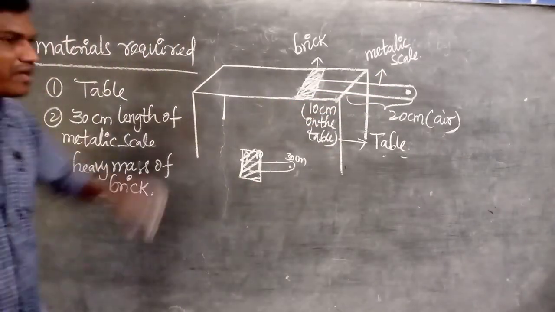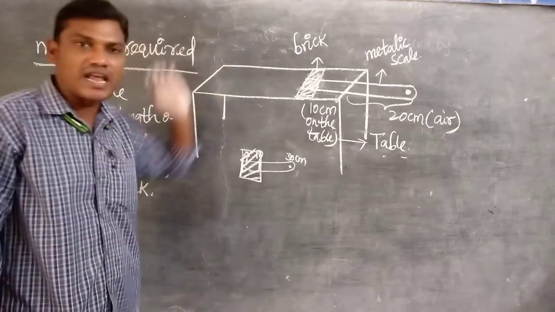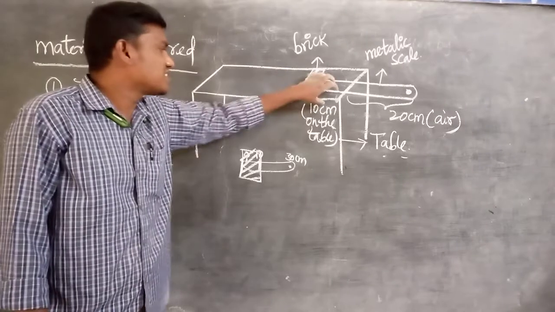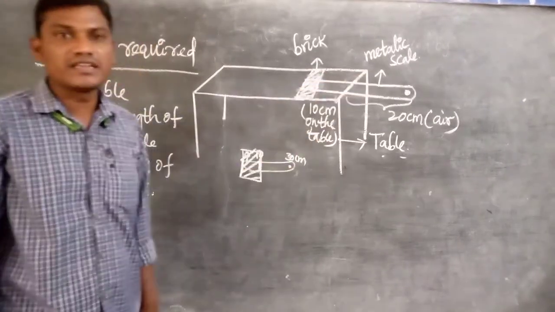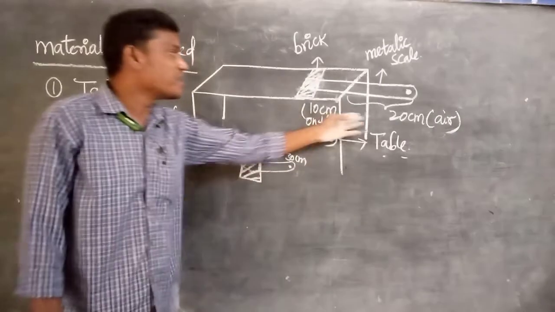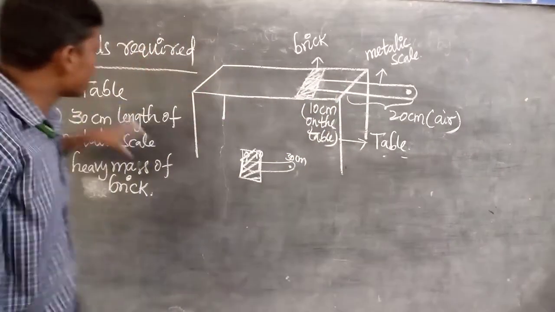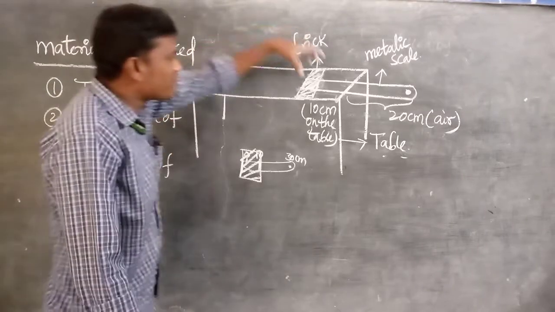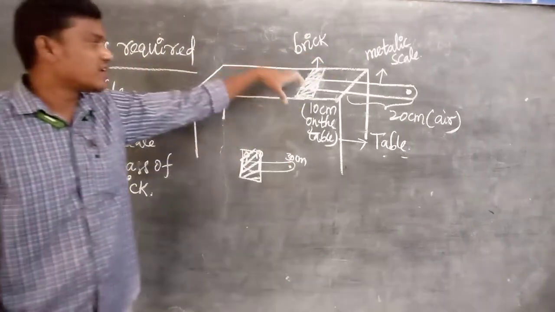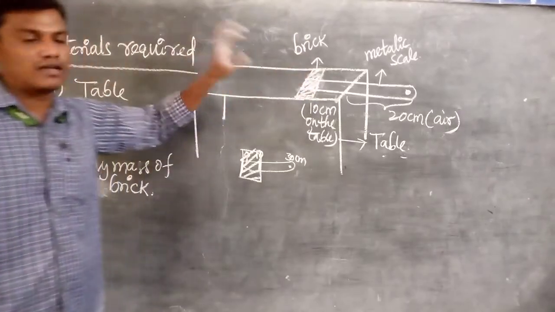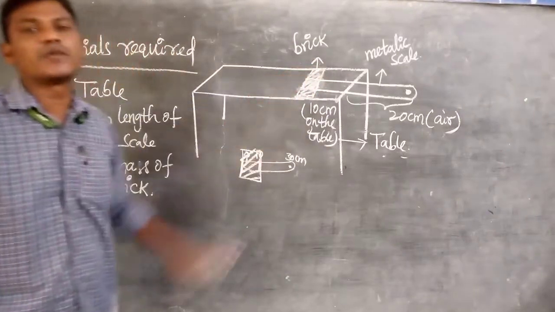So listen very carefully. First of all, we take a 30 centimeter length metallic scale. 10 centimeter of the scale is placed on the table, and the remaining length of the scale is in the air. Now we take a heavy mass of a brick. This heavy mass of a brick is placed on the 10 centimeter length of the scale on the table.